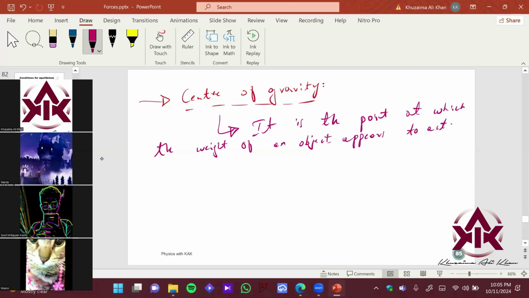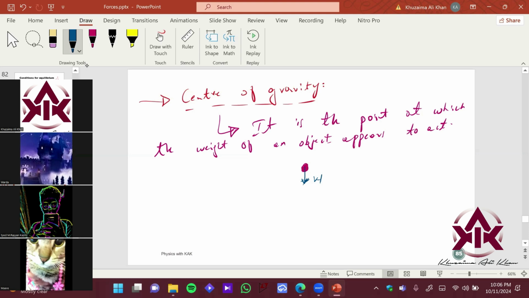Does that make sense? So if I have a point mass like this, its center would be a point where you would be drawing your center of gravity. You would have a vector of weight from the center of the circle, and you will show it by W. Okay, so this is your center of gravity. So it is a point at which the weight of an object appears to act.